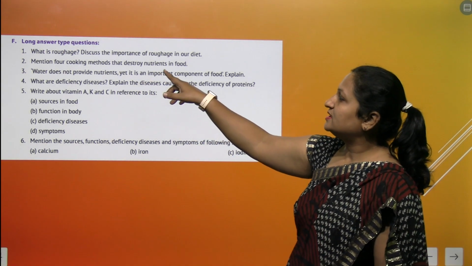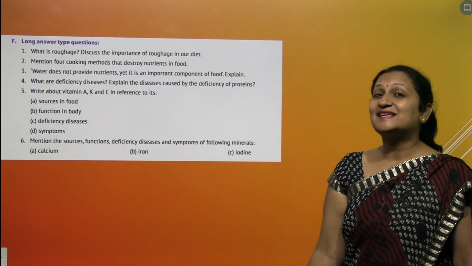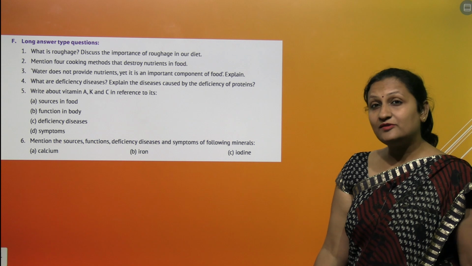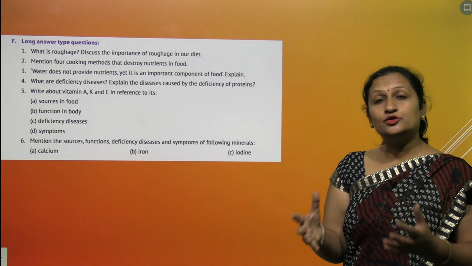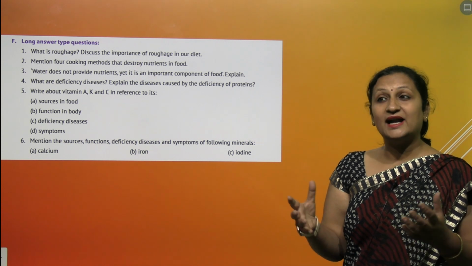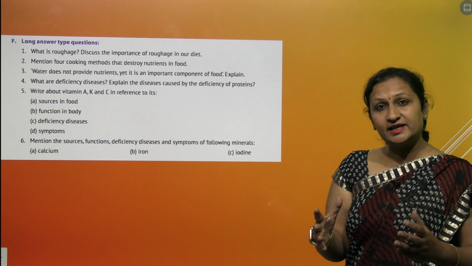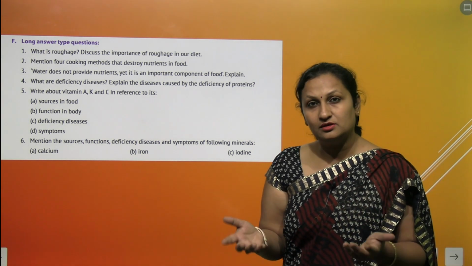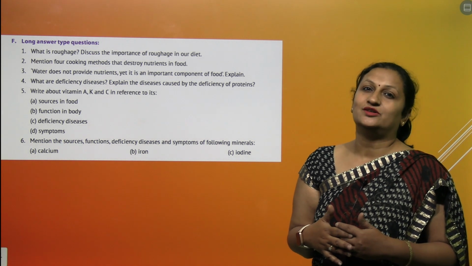Mention 4 cooking methods that destroy nutrients in food. First will be excessive frying. Second will be overcooking of the food. Then rinsing the food too much with water, or adding more water to proteinaceous food, heating it up and then discarding the water. These are the methods by which you destroy the nutrient content of the food.